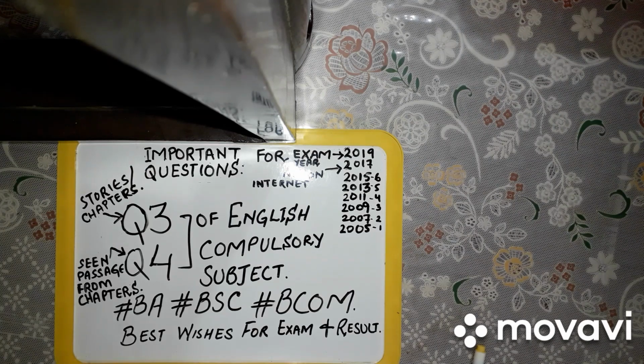So this was question number 3 that comes from chapters or stories. Now for question number 4, seen comprehension questions. Write the title of the text from which the above passage has been taken. Next, how did gorillas get a bad reputation? Next, what is the writer's own belief about gorillas? Next, give the meaning of the underlined words in the passage. Underlined words are nightmare, inoffensive, vegetarian.